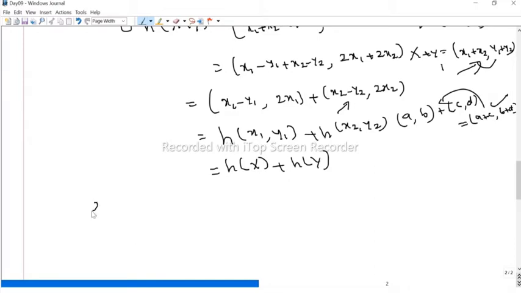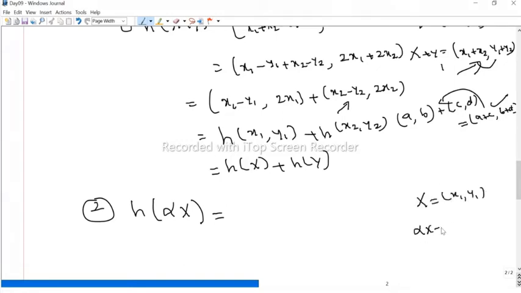Now, second, if we take h of some scalar alpha times capital X. By the definition, we take X equal to x1 comma y1. What is alpha times X? We multiply alpha to each term, therefore alpha times x1 comma alpha times y1. Now, by the definition of h, we subtract these two for the first coordinate, that is alpha x minus alpha y, and then we multiply the first coordinate by 2.